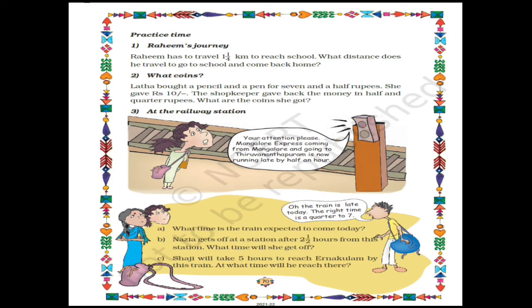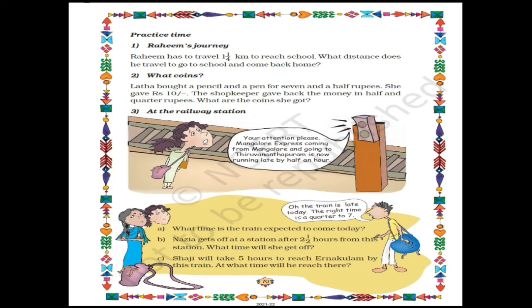So how late is the train? It is late by half an hour. The announcement says the train is late today, and the right time is 6:45. Now the man is saying that the train is late today and the right time is 6:45. Now let's see the question.